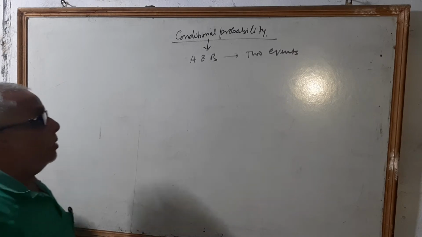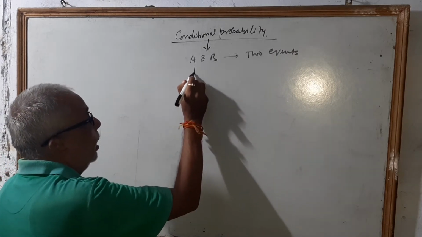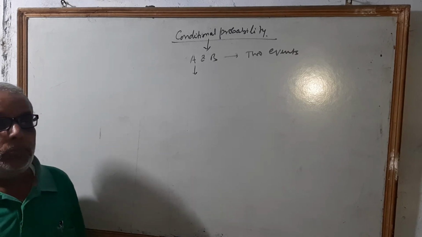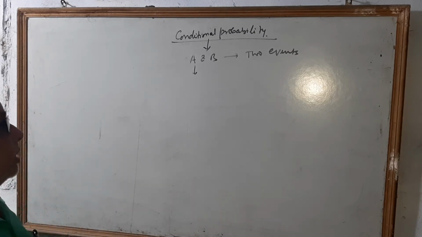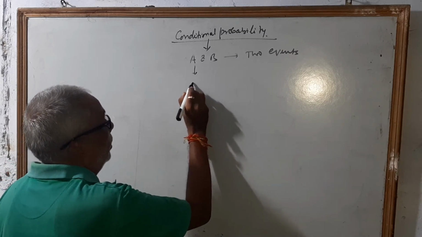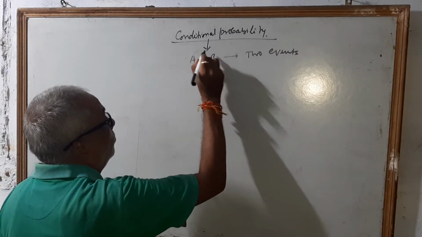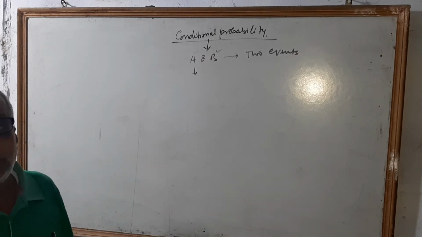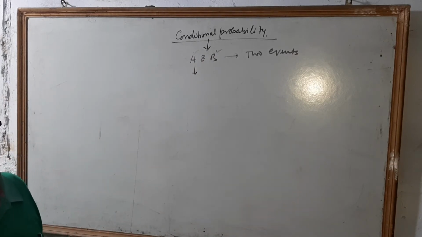If the probability of A occurring when B has already occurred, then you have to define whether A and B are dependent on each other.